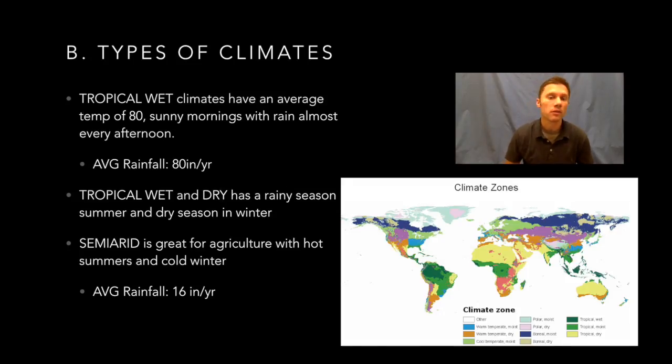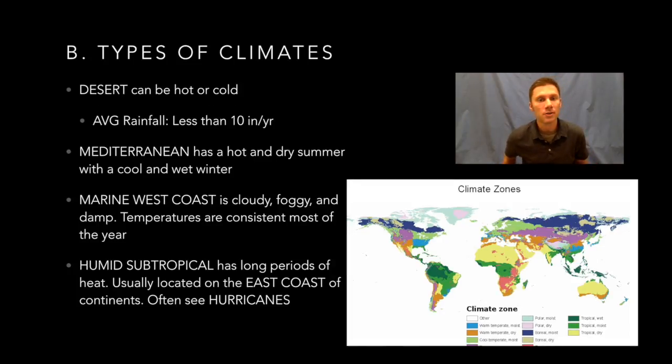Now, our fourth of these regions is the desert. And deserts can be either hot or cold. We often think of them as very, very warm. Think of the sandy desert out in the middle of nowhere. But deserts don't have to be warm. They can be cold. Because we define these by the amount of precipitation they get, a desert is characterized as less than 10 inches of rain per year.